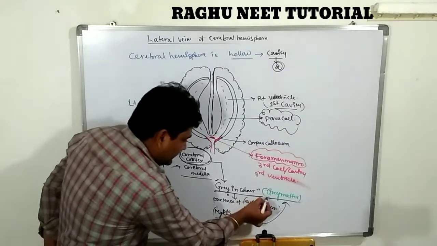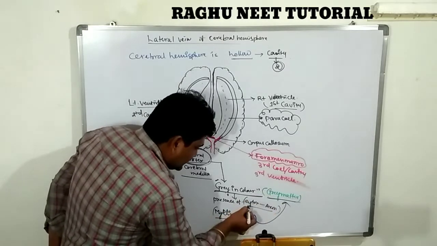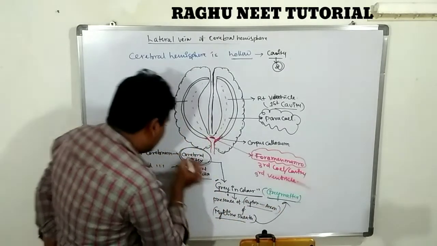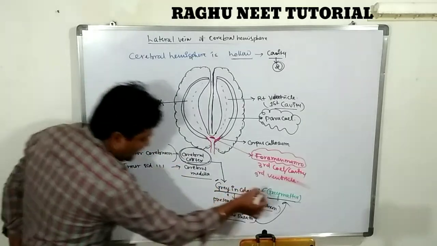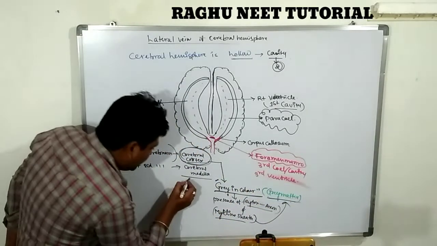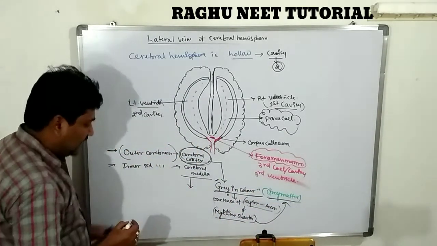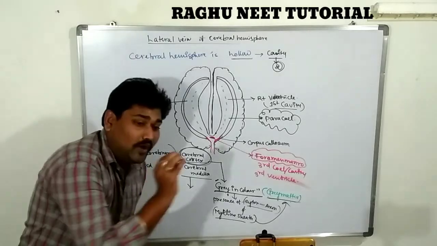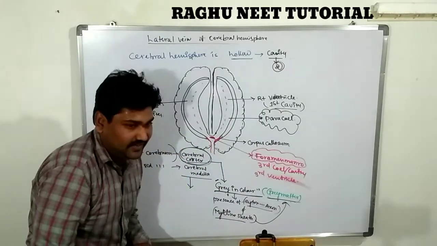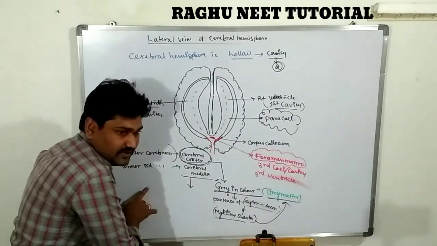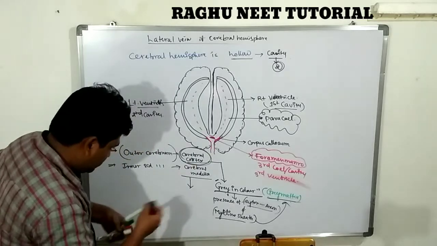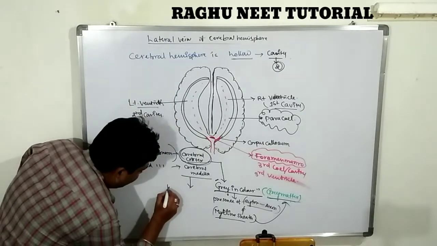Okay. The cortex region contains cyton and axon, so it looks gray in color. Clear? Now the cortex to medulla, the inner side of the cortex, is known as the medulla, and it looks white in color.